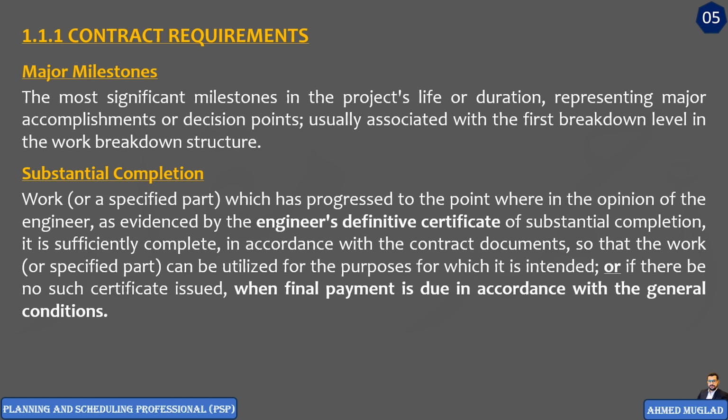And in case there is no engineer's certificate issued, the substantial completion will be when the final payment is due in accordance with the general conditions.